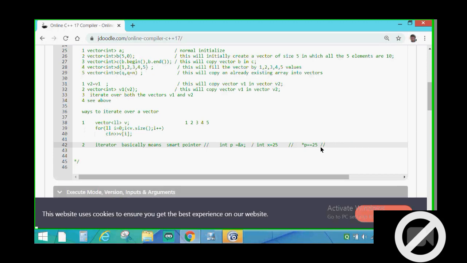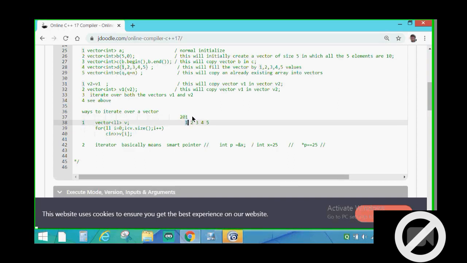Why? Because by this you can understand that, for example, there is an array and each element of that array will have an address. Suppose the first element has address 201, then the next will have an address according to the size of the integer.